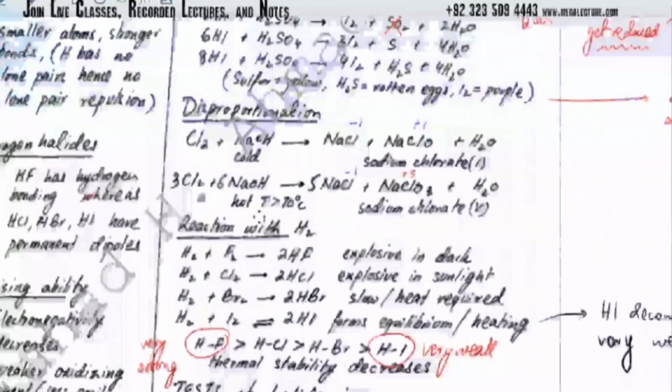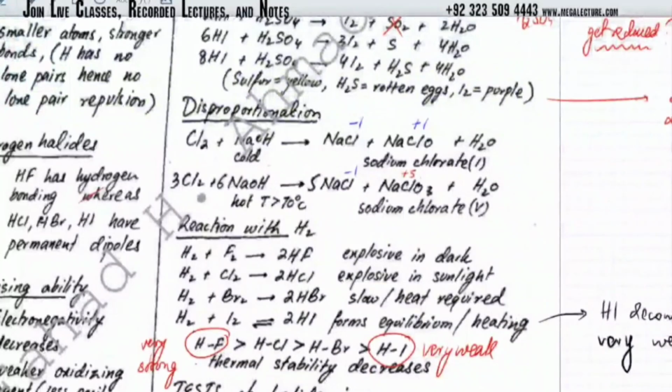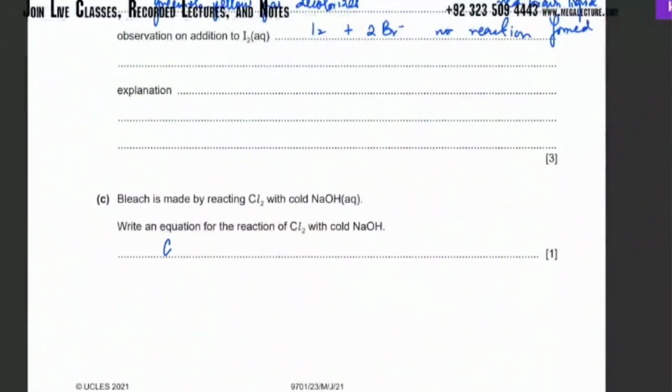If the temperature is greater than 70, it's going to form something else: Cl2 plus NaOH is going to form NaCl plus NaClO3 plus H2O.